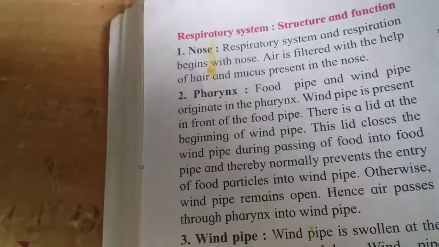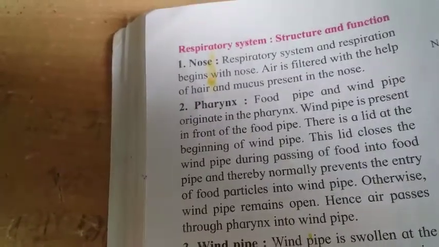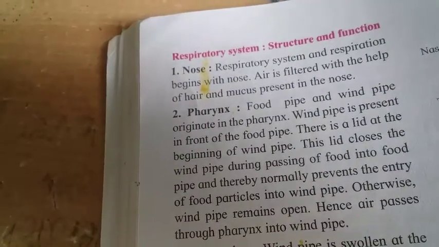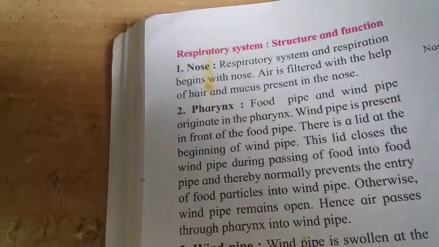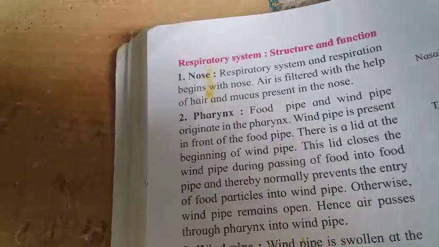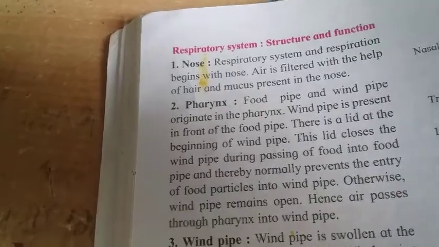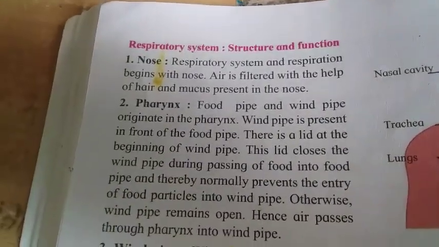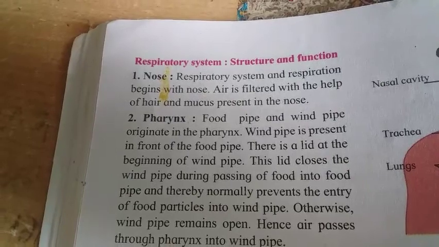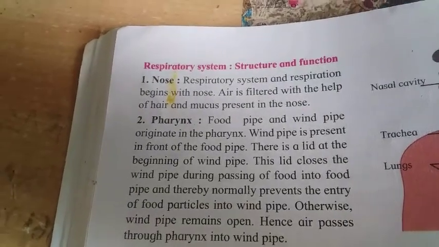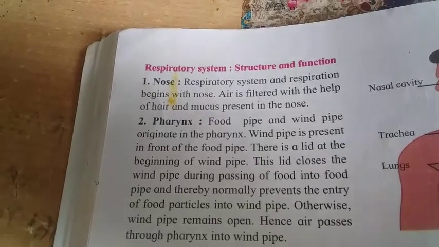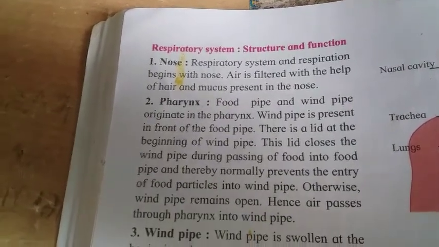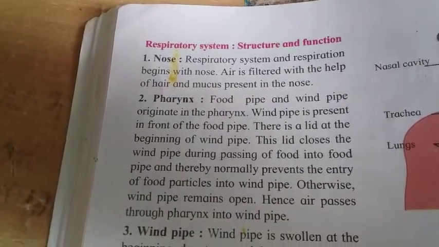Respiration begins with the nose. The air which comes into the nose is filtered with the help of the hair and mucus which is present in the nose. Next comes the pharynx.